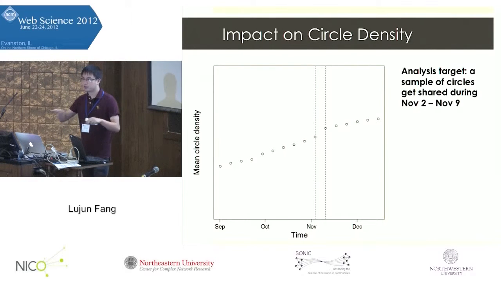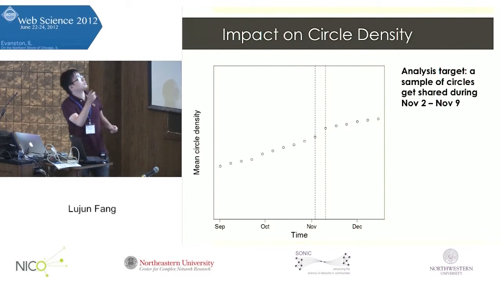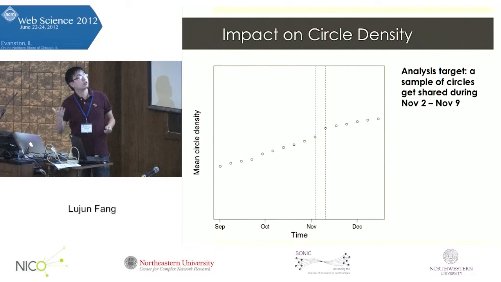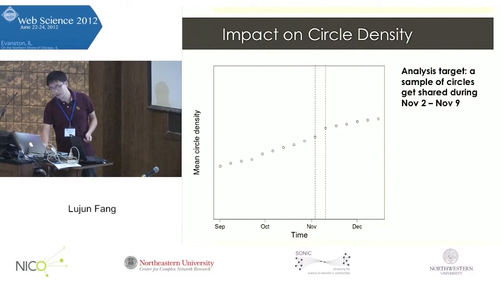For this cohort of circles, we compute the mean density among the members over time. This is the dot here. Then we can observe the slope of this trending line, and the slope essentially represents the increase rate, and compare it before and after circle sharing.